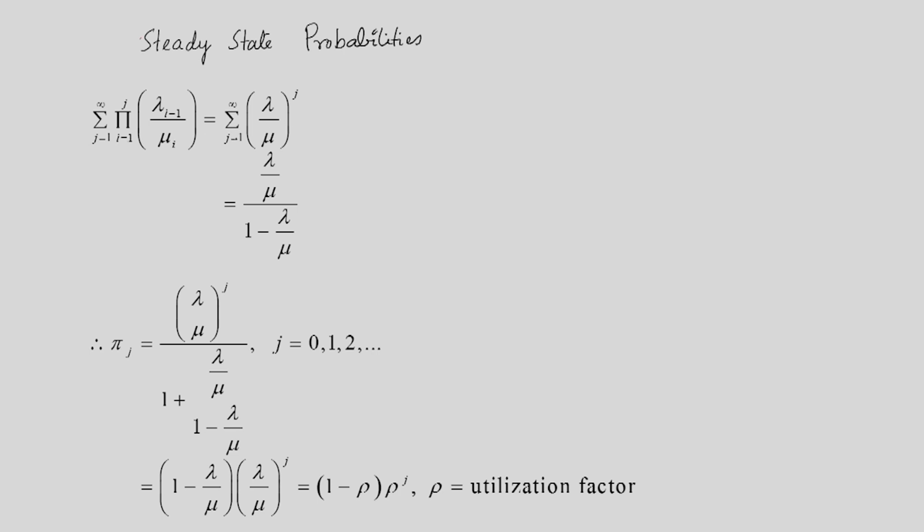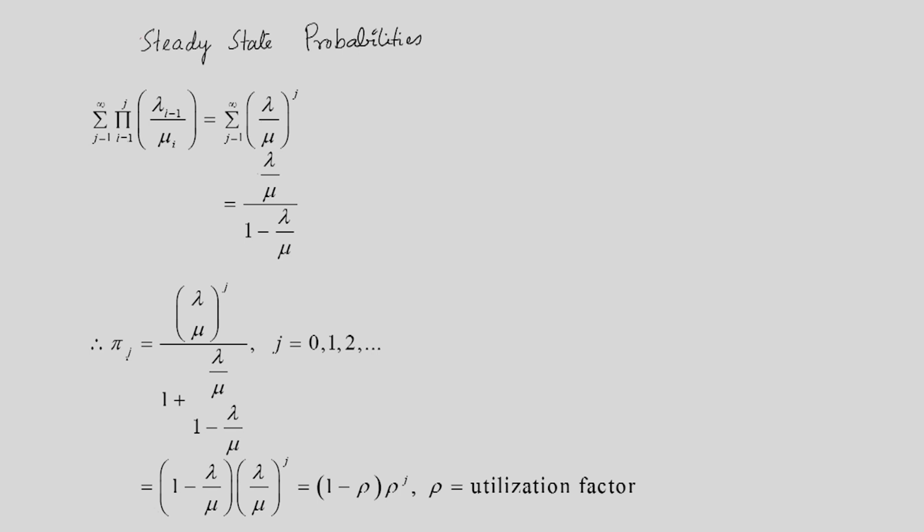So this is the summation from j equal to 1 to infinity of (lambda by mu) to the power j. This is a geometric series, and lambda by mu is less than 1, therefore we have an infinite sum that is convergent, and it is given by the first term, lambda by mu, divided by 1 minus the common ratio, lambda by mu. So this summation is lambda by mu divided by 1 minus lambda by mu.